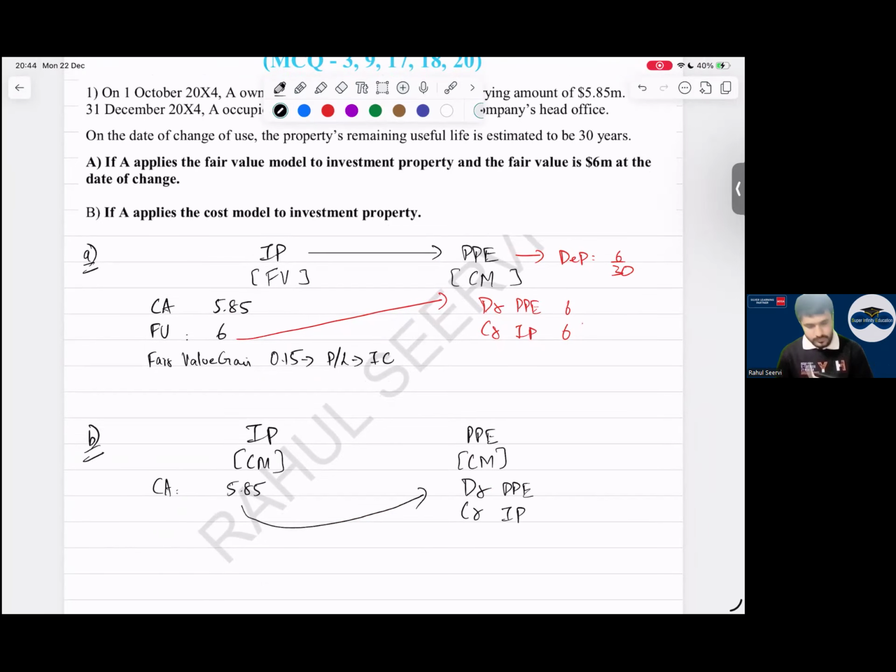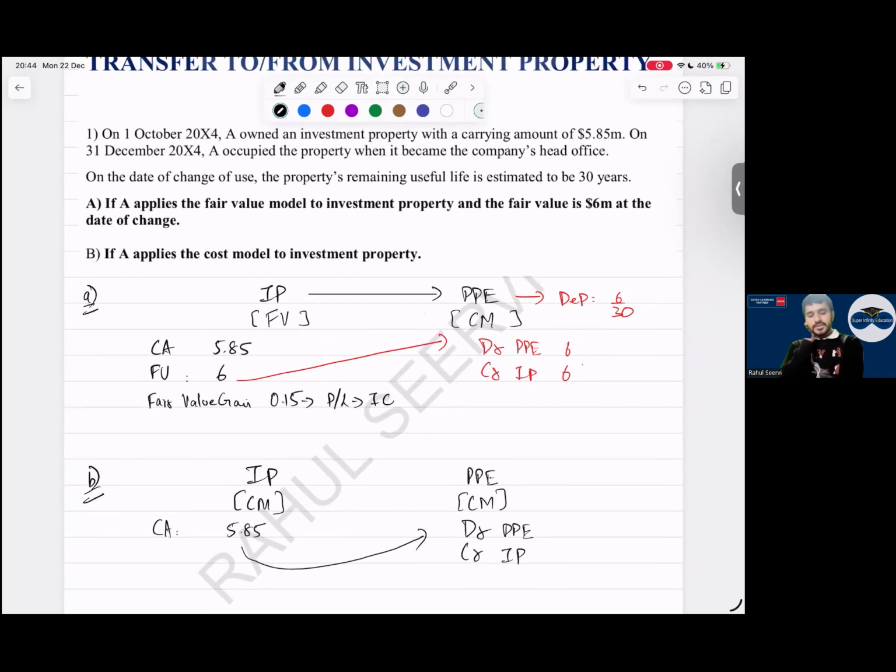Yes, sir. Sir, we should charge 3 months depreciation, no? Yes, sir, that's what I'm thinking. But have they given the data on 1st October? What is the useful life? No. If a question comes in your exam, it will be given. Here, for understanding purpose, I have not given. In other questions, you will see.